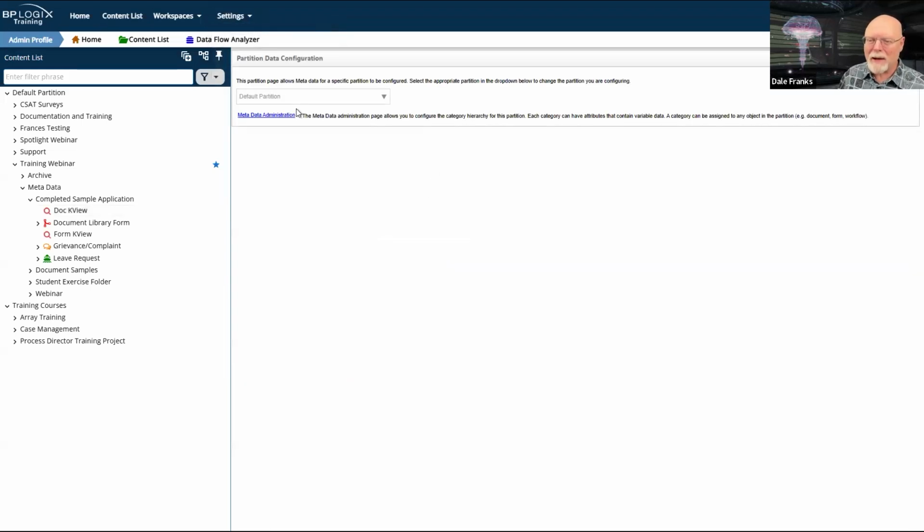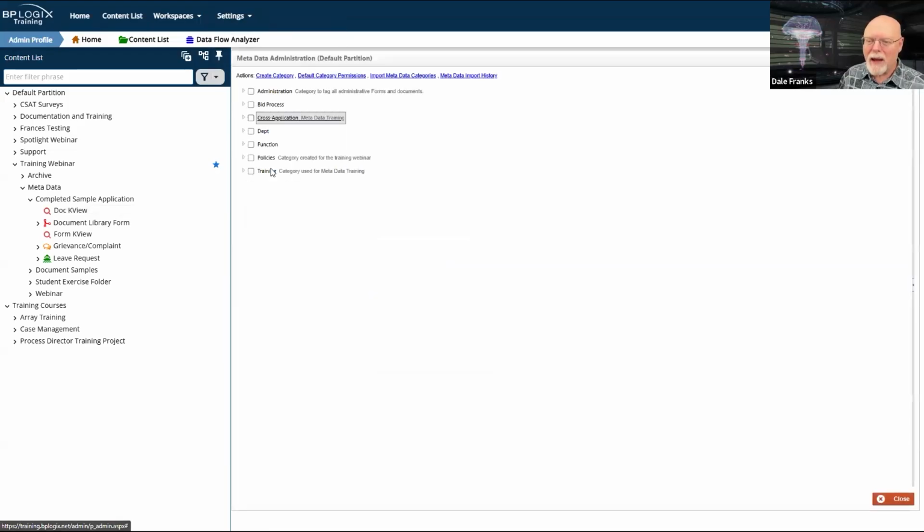So let's zip back to metadata administration. Did I delete documents? Oh no, I didn't. There it is. I have documents, and I have two different types of documents, HR and IT.